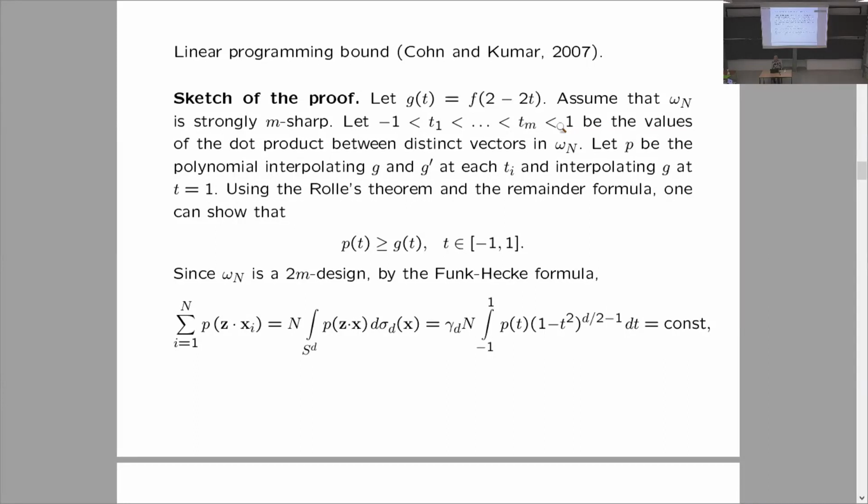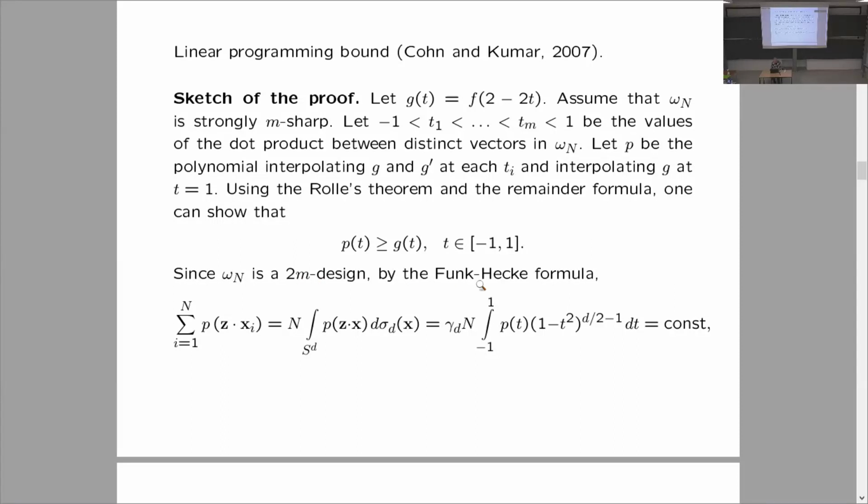So there are 2m plus 1 conditions, and this is a polynomial of degree at most 2m. Then, using the standard argument from interpolation theory, you can show that this polynomial stays above the potential function, not below, because it interpolates at 1. There is one more factor of t minus 1 in the remainder formula, which changes the inequality.